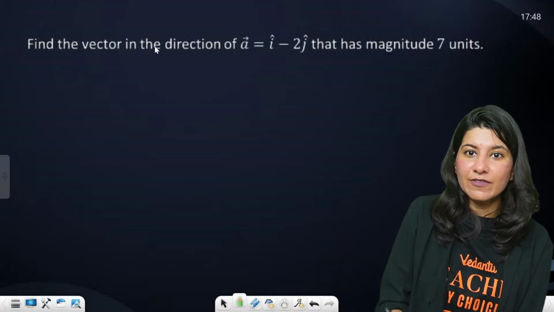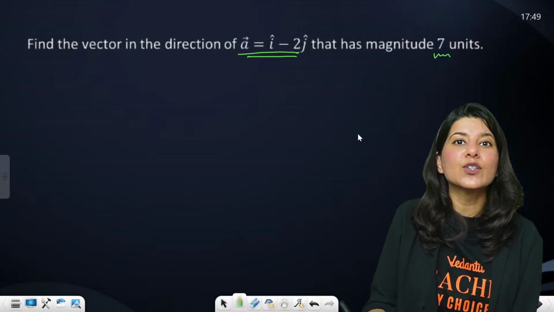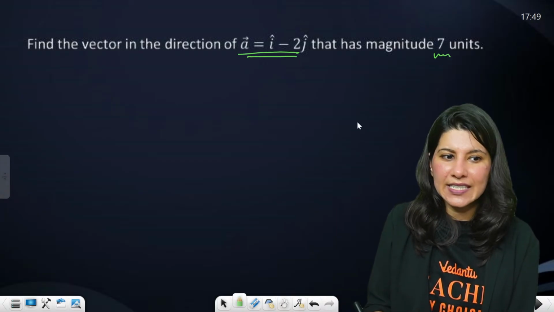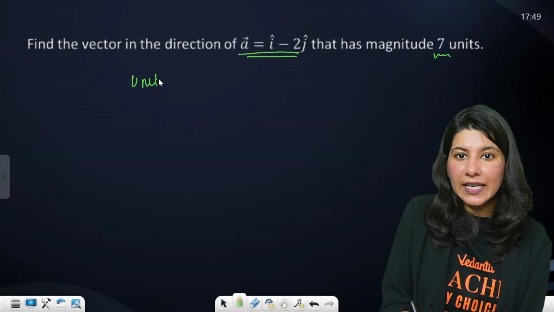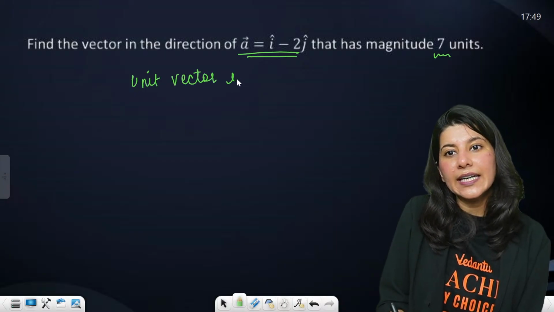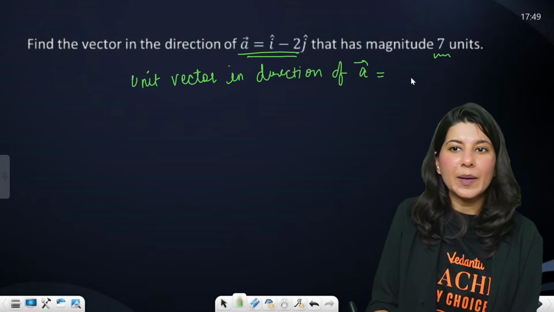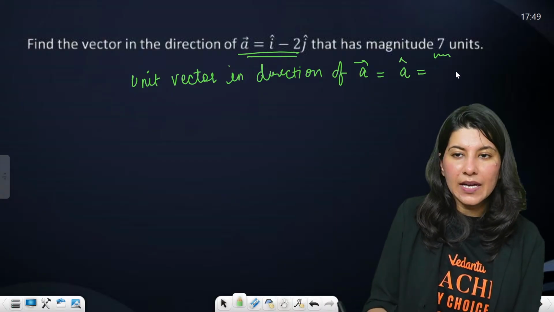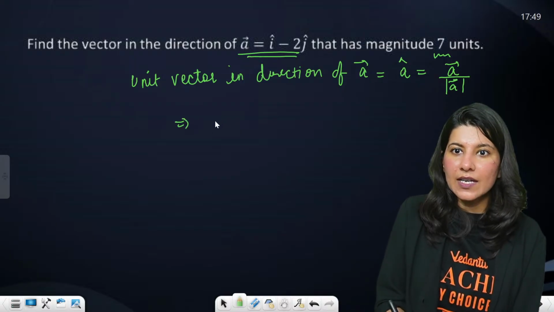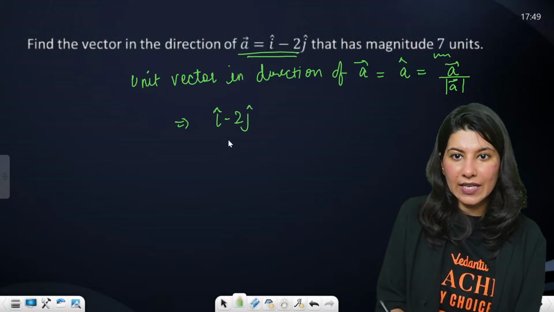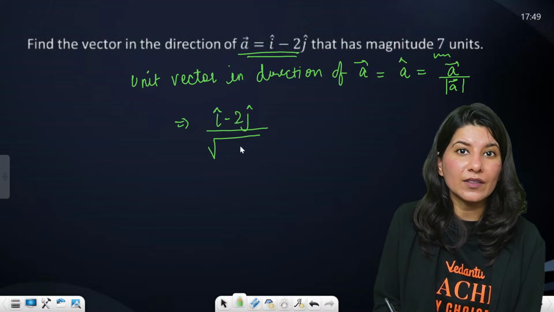Let's answer this. Find the vector in the direction of this vector that has magnitude 7 units. It is very easy. First of all, unit vector in the direction of a vector a will be a cap, and that is equal to a vector upon magnitude of that vector. Let us apply this formula. This is i cap minus 2j cap, which is your a vector, upon square root of 1 square plus 2 square, which is 5.